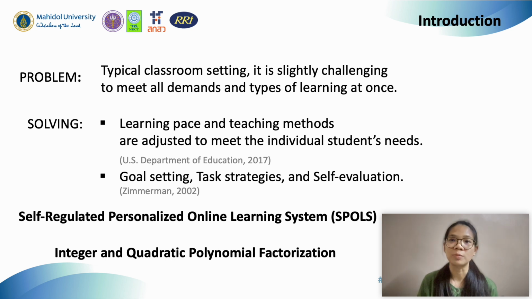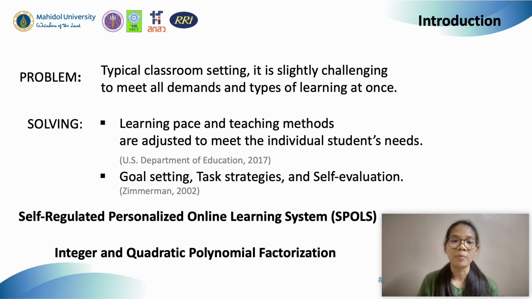To cope with this problem, we consider two main points. The first is how we can deliver an online environment that can be personalized. In short, we can call it a personalized online system. The other is self-regulated learning, which is a way to help students regulate themselves to succeed in an online learning system.